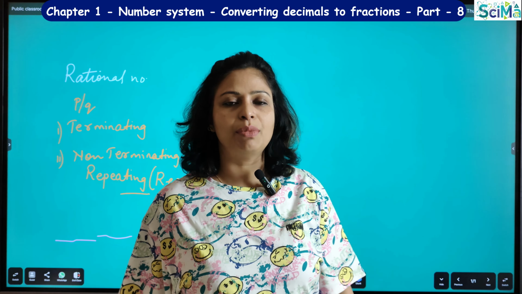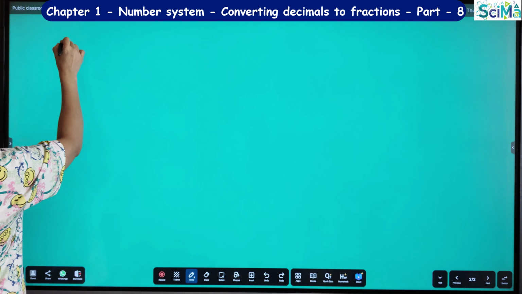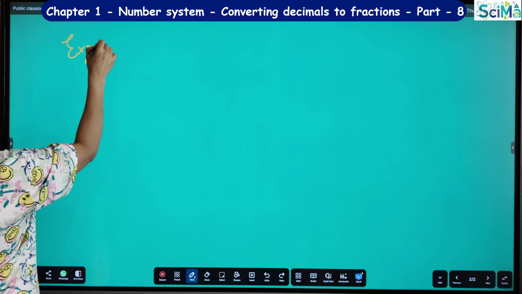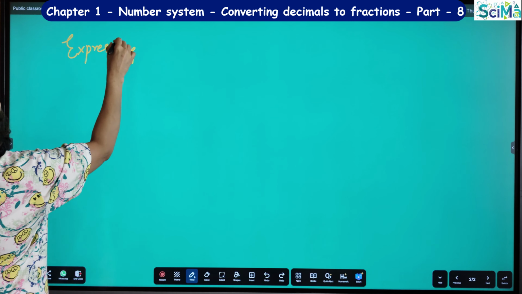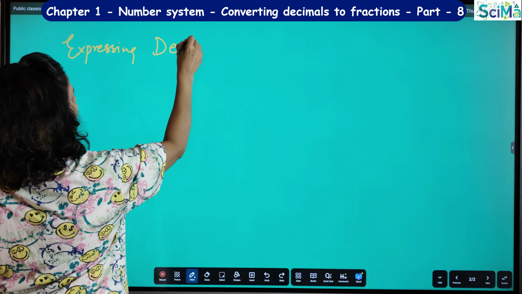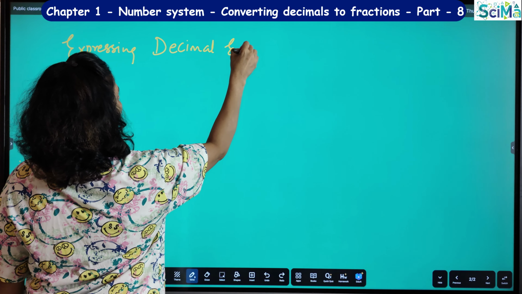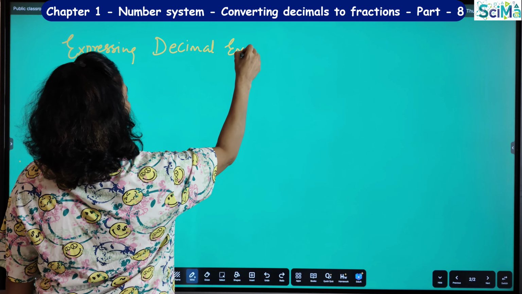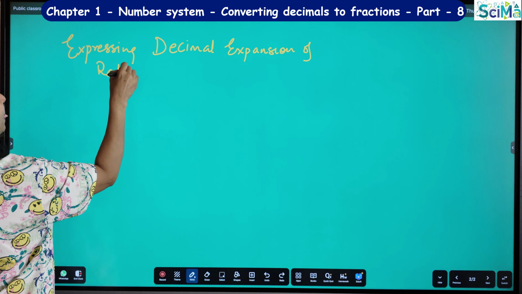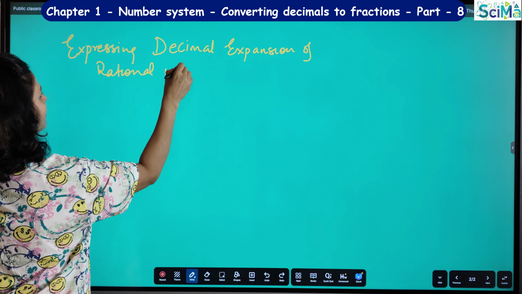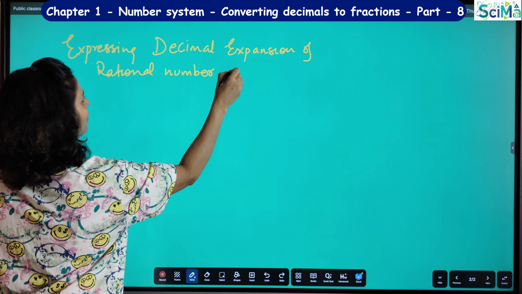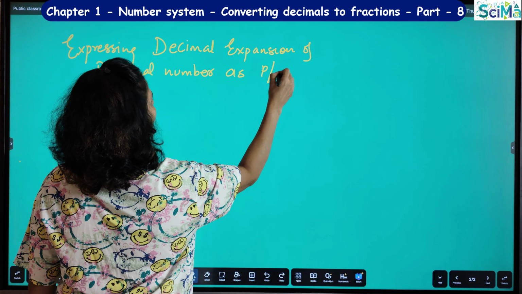Okay, students, so we have the next topic now, expressing decimal expansion of rational number as P by Q form.